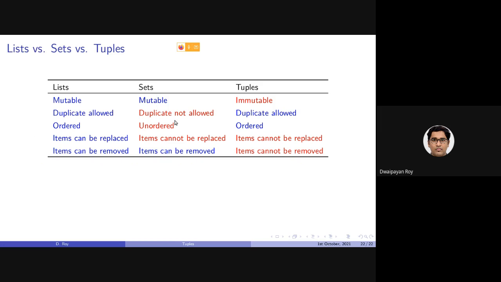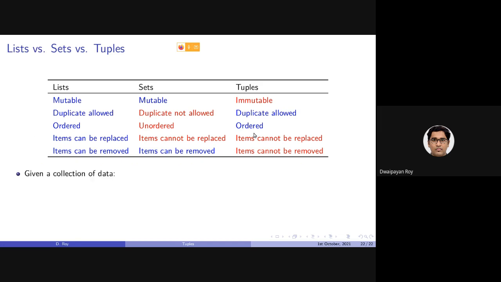Basically, if there are multiple occurrences of the same element, they will be deduplicated, that is, only one occurrence will be stored. Similarly, lists and tuples are ordered, but sets are not ordered. In a list, items can be replaced as it is mutable, but for sets and tuples, items cannot be replaced. For lists and sets, items can be removed, but for a tuple, items cannot be removed as well.